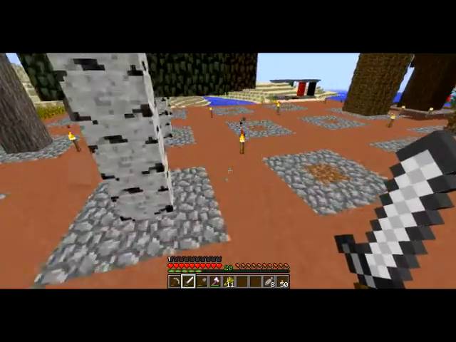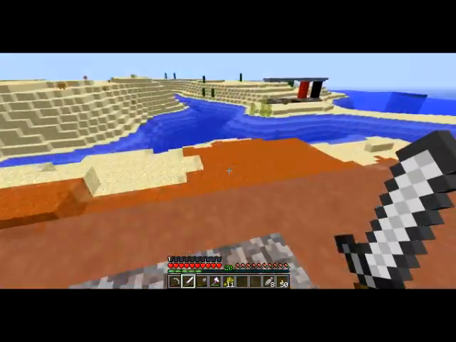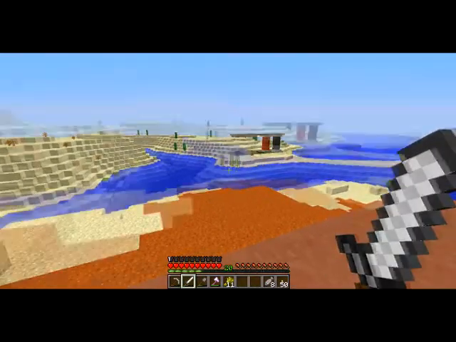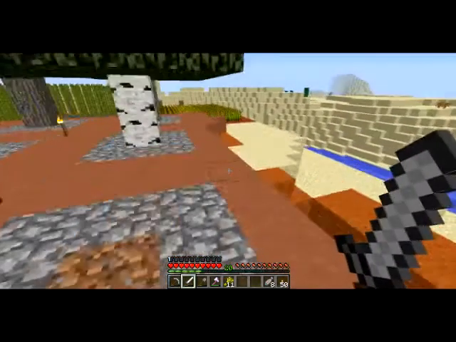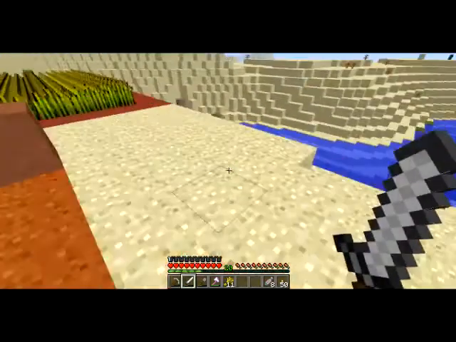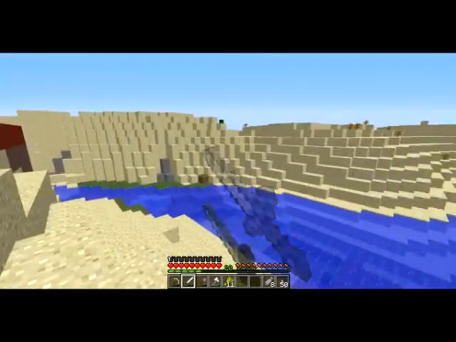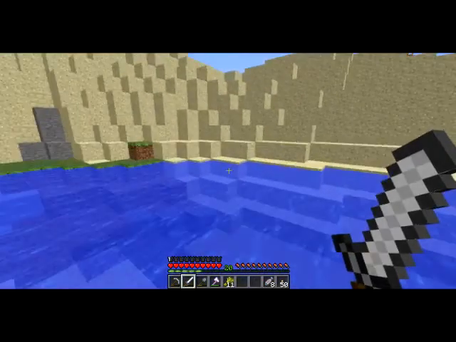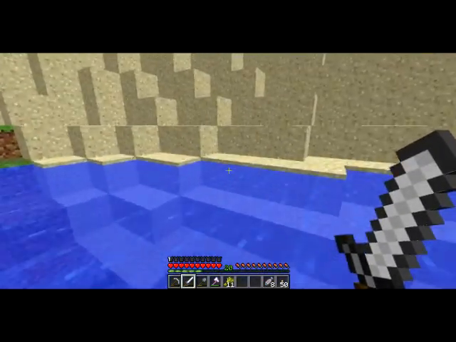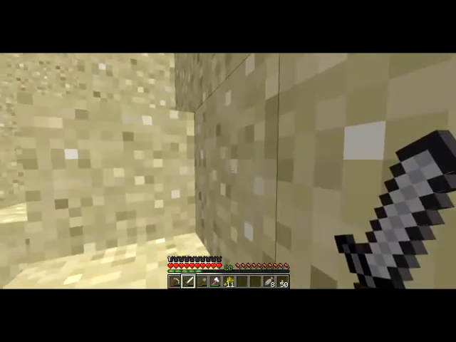Now, in the last episode, let me try that again, I didn't actually say anything there. In the last episode I said I was going to come over here and do a little bit of cleanup and dig out some areas. But instead I have another project, and it's going to be done in 3 parts. So first thing I need to do is go this way a while. I don't exactly know how far because I never wrote it down, but I'm looking for something, and it happens to be this way.